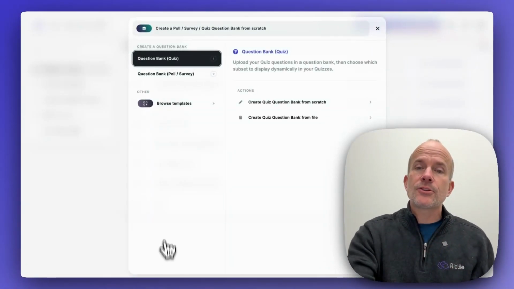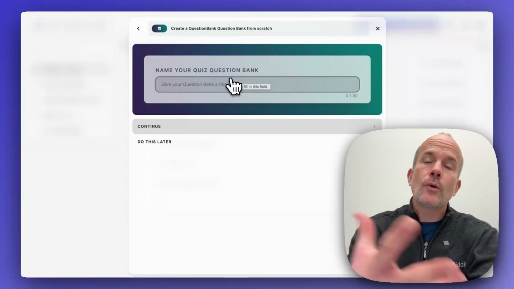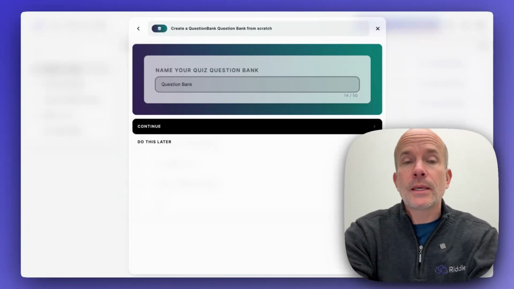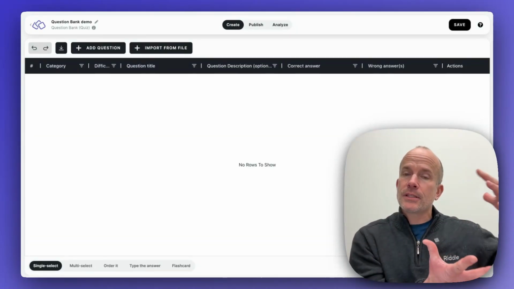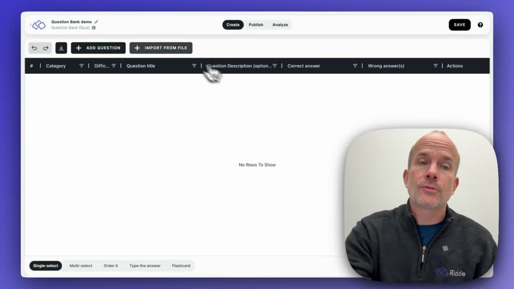Now, a question bank essentially is a database of questions that you can upload and show a random assortment of questions every hour, every day, every week, based on the parameters you set. So it's really, really easy. And once the data is in the system, you have a lot of flexibility in how that's displayed and how questions are shown to your users.